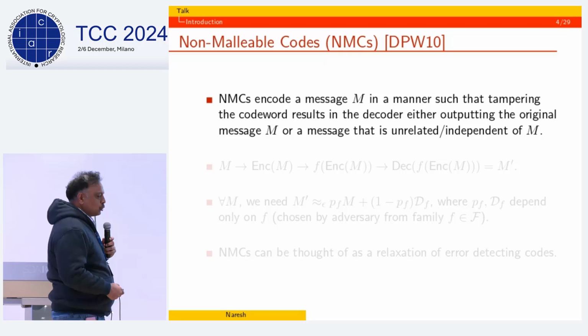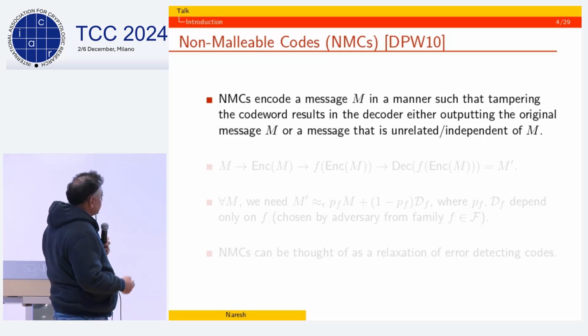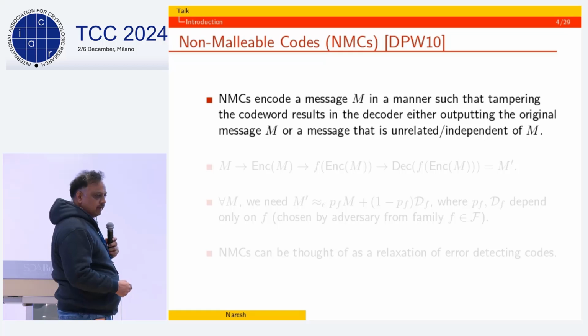So what are non-malleable codes? In these codes, there is a message M, which is encoded by the encoder and corrupted by the adversary. Let's say the adversary applies the function f, and then it's decoded by the decoder to get M prime.